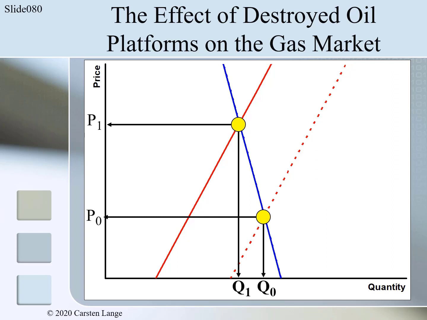The destroyed oil platforms in the Gulf region resulted in a large increase of price, which created a fairly small decrease in quantity.